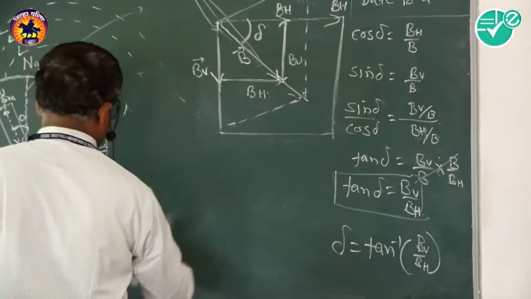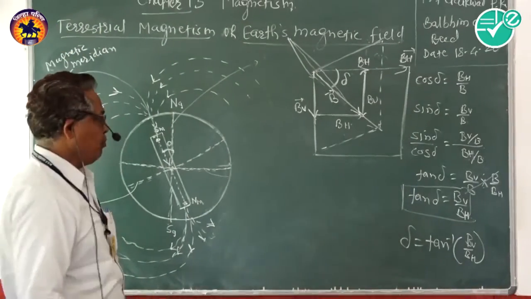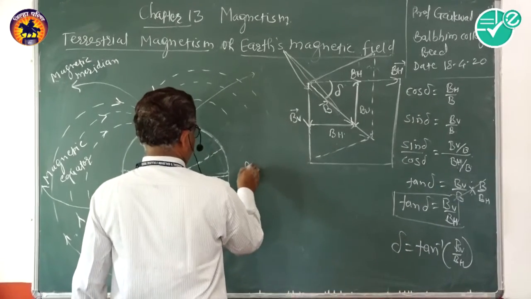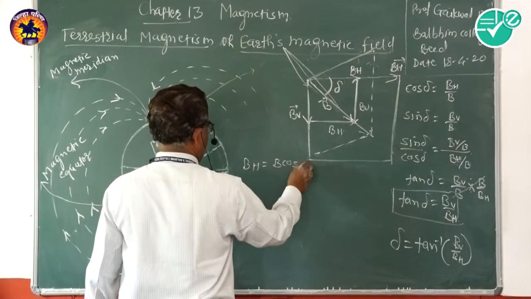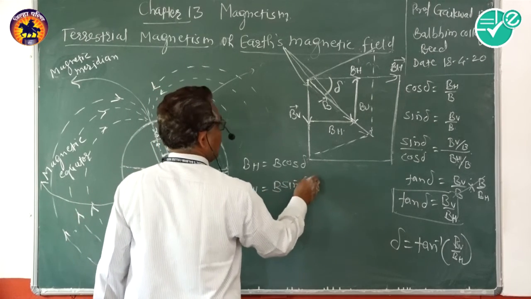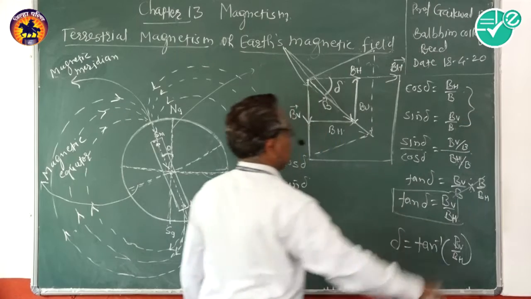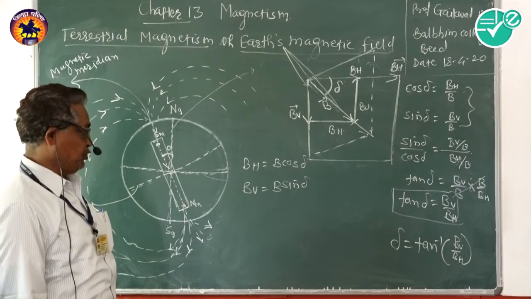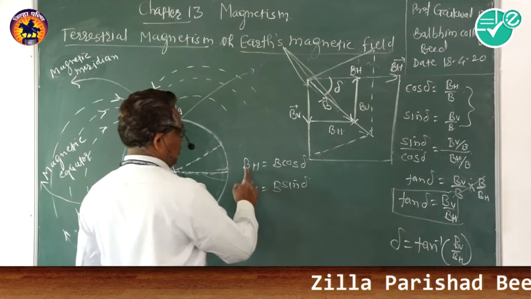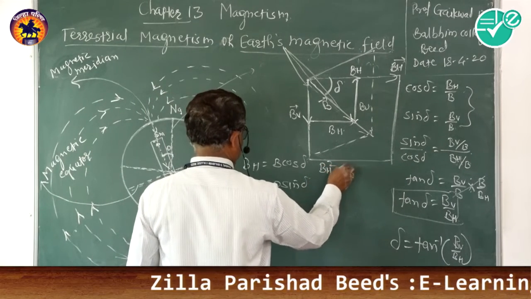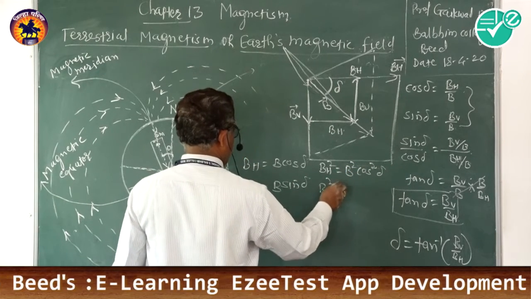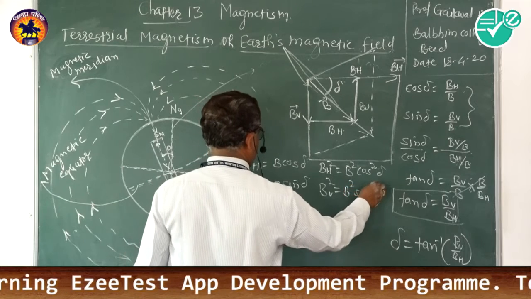Now further, we can determine the value of B. From these equations, BH is equal to B cos delta, and similarly BV is equal to B sin delta. Now squaring both sides, BH square is equal to B square cos square delta, and BV square is equal to B square sin square delta.